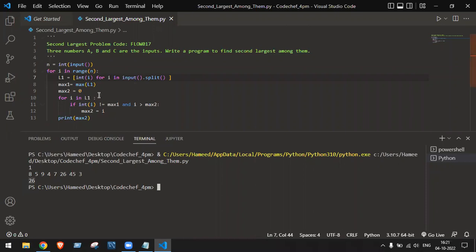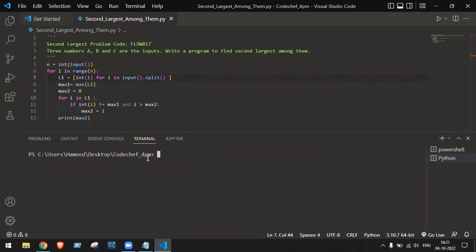Now, what is this code? You're not able to get it. Okay. What is this code? Why am I typing 1 here, and why am I passing multiple values? That is the first thing I'll make you understand. Here, how many times do you want to pass the input? That is the main thing. Do you want to pass it 1 time or 2 times?